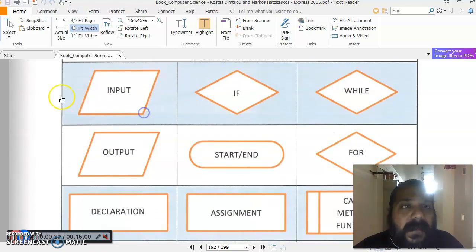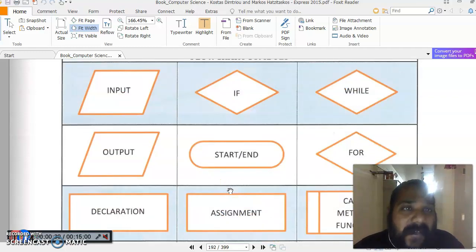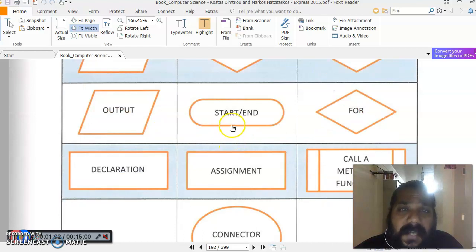The symbols consist of a parallelogram, rhombus, rectangle, oval, double rectangle and a connector. Every symbol has a specific function. For example, the parallelogram is always used for input and output, whereas the rhombus is used for conditions or looping, like if else, while and for loops. The oval is used for start and end.